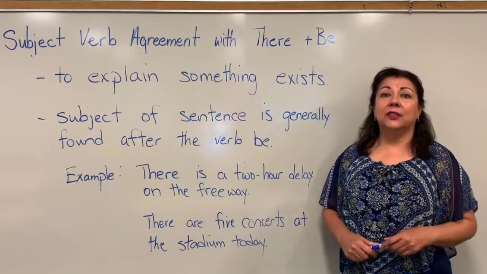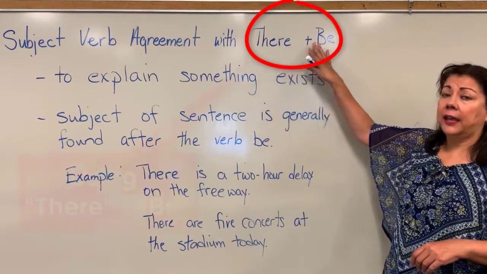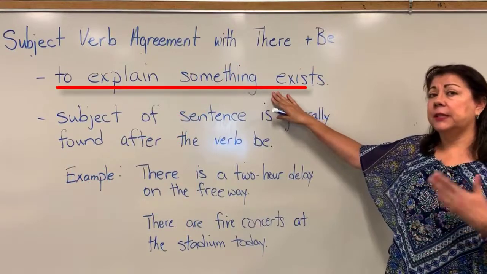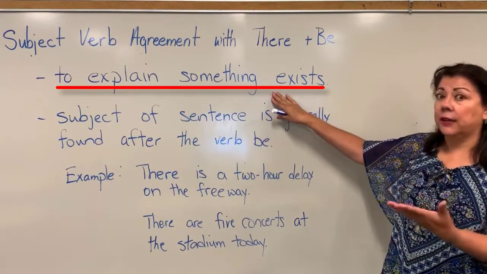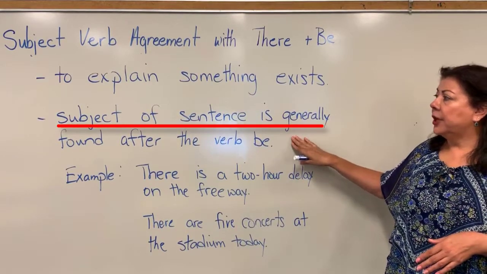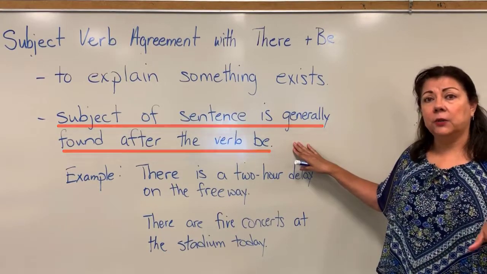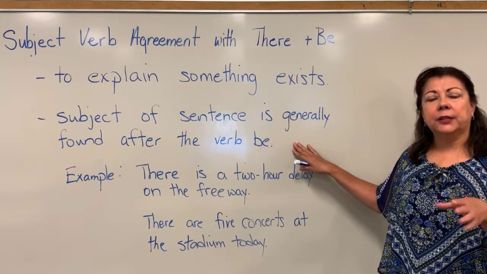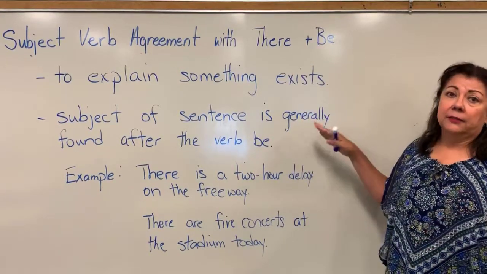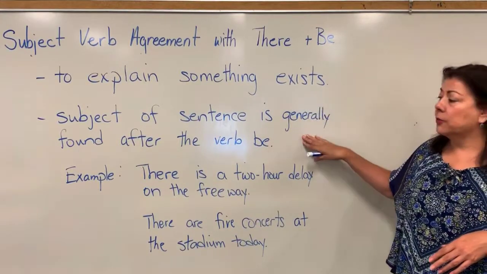Okay, so now let's continue with another rule for subject-verb agreement, and it's when we use there plus the verb be. We use this when we want to explain that something exists, right? Also, the subject of the sentence is generally found after the verb be. We talked about that in the first video, how sometimes you're going to find the subject after the verb to be. In this case, that rule does apply when we're using there, okay? So here are some examples of these two rules.